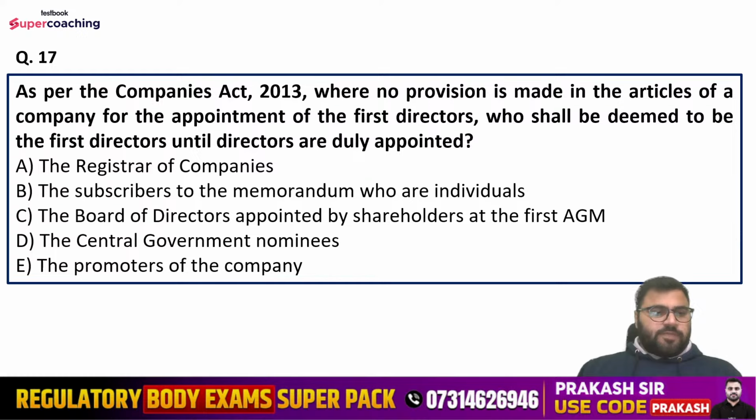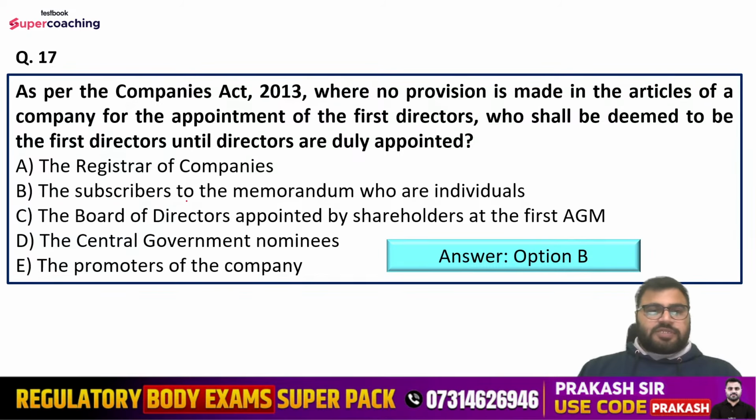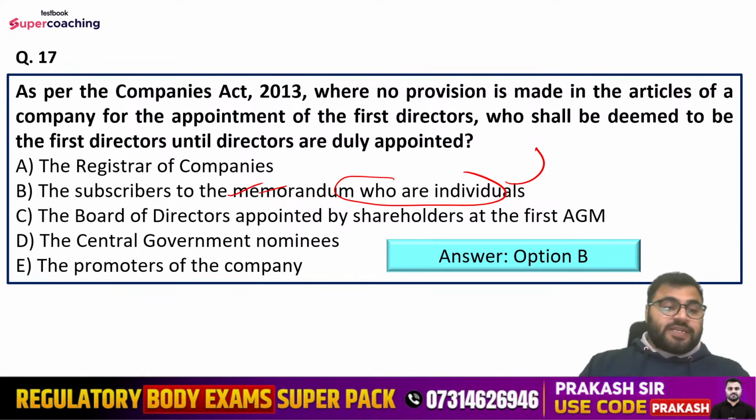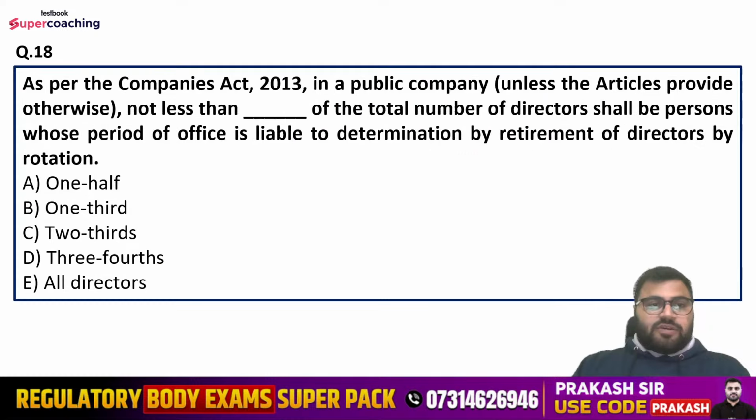Nilesh is saying option number B. Mansi is saying option number B. Yes, guys, everyone. Ankul is saying option number B. Lakshman B. Yes, Anshika is saying option number B. So till now, everyone is saying option number B here. So right answer is option number B only. That is the subscribers to the memorandum who are individuals shall be deemed to be the first directors until the directors are duly appointed. Right? Well done, guys. Question number 18.